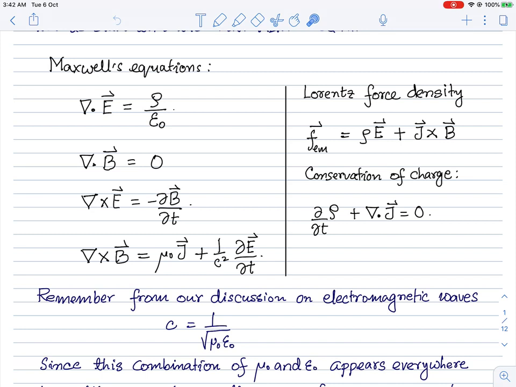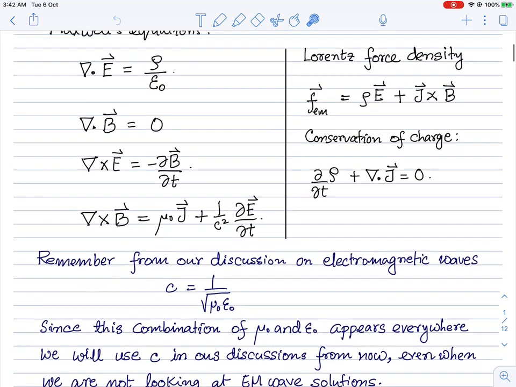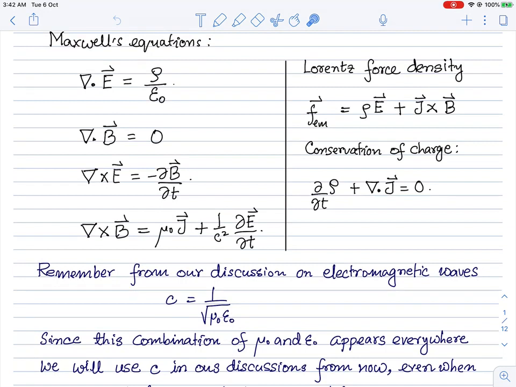So now we want to do a similar thing for electrodynamics as well, where there is a non-trivial time dependence in the electric fields, in the magnetic fields, as well as in the sources. That means the charge density and the current density can also be time dependent. So under that situation, what do we do?